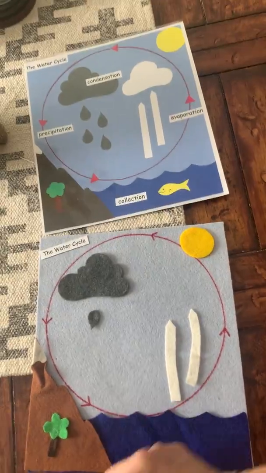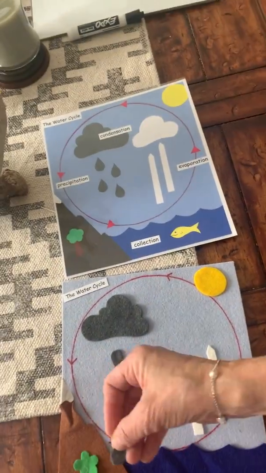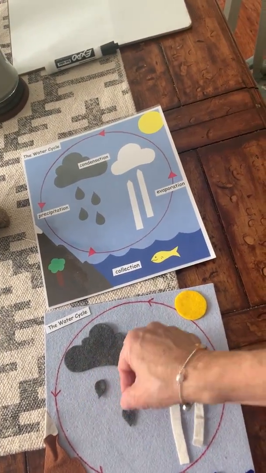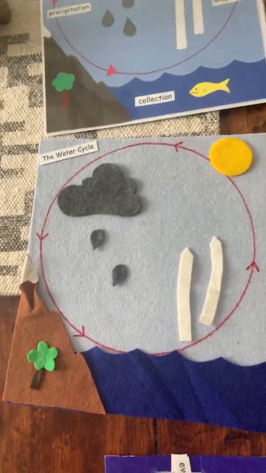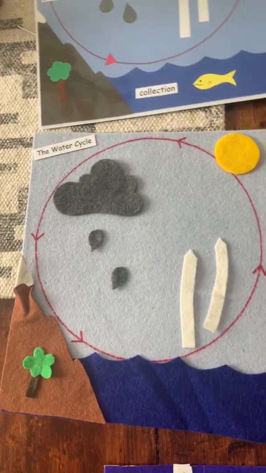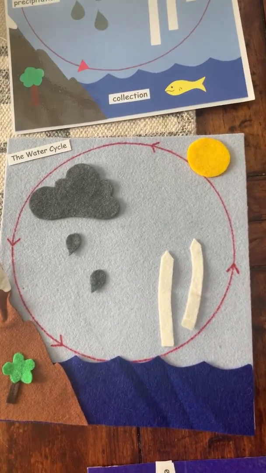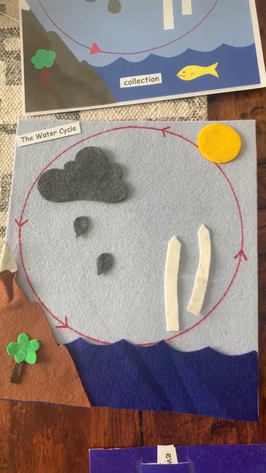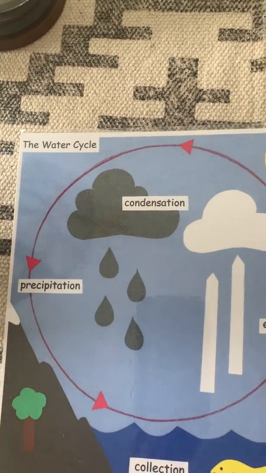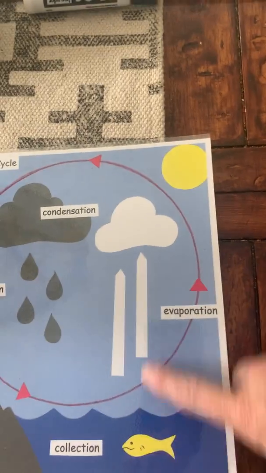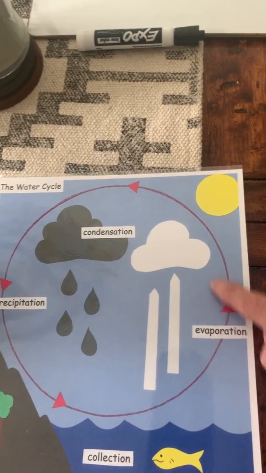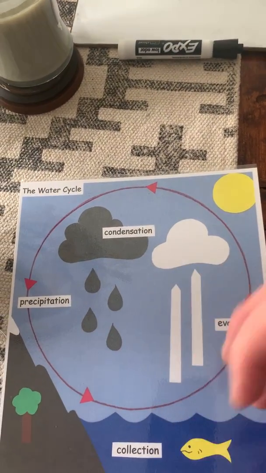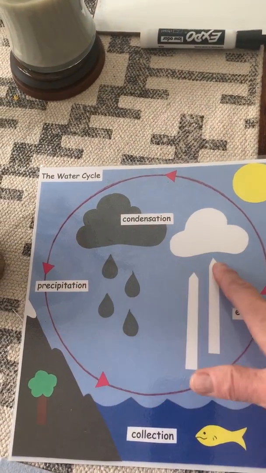It can't happen without the sun, right? Okay, and so the water droplets get heavier and heavier until they can't stay in the cloud anymore and they fall to the ground, and that is what we know as rain or snow, depending on the temperature of the air. That is also called precipitation. Precipitation, it's this word right here, okay? So evaporation is where the water is being taken into the sky or evaporated. Condensation is where it turns into water droplets and forms clouds.